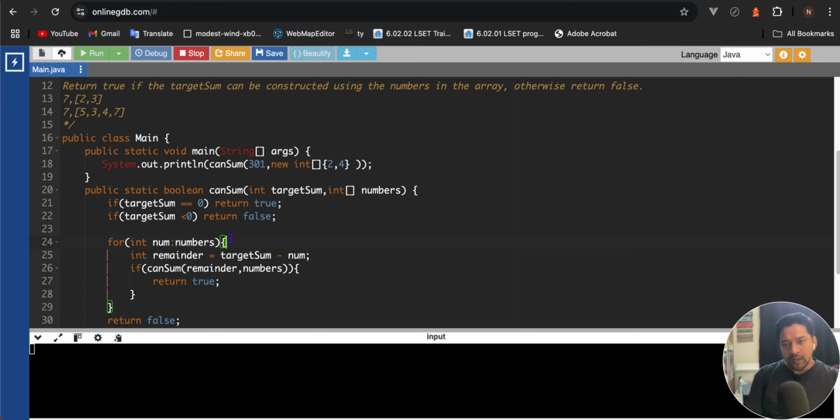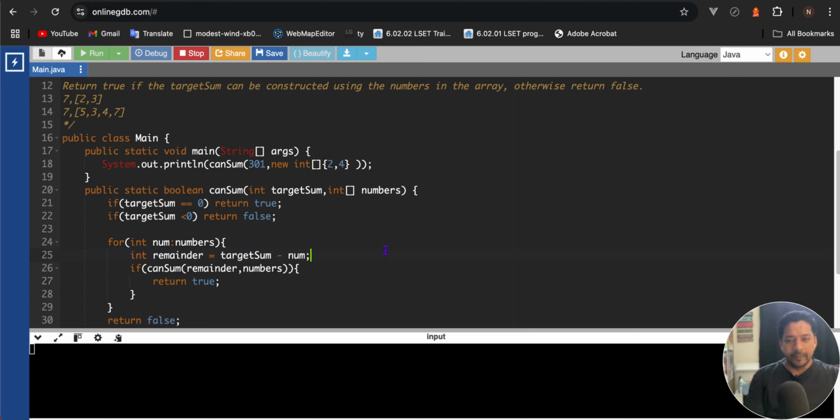If the array size is n, we are calling it m times, so it will be exponential, because recursion is always exponential, and so we have to optimize that one.